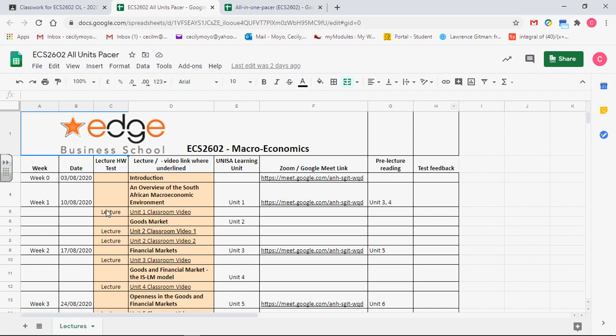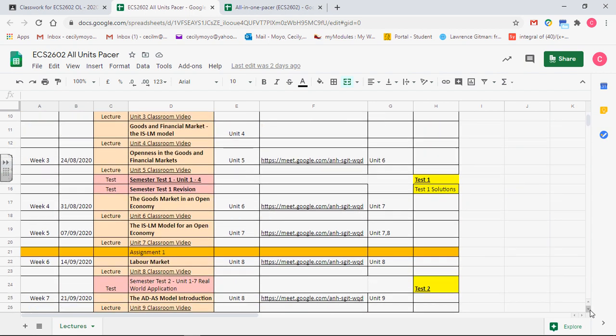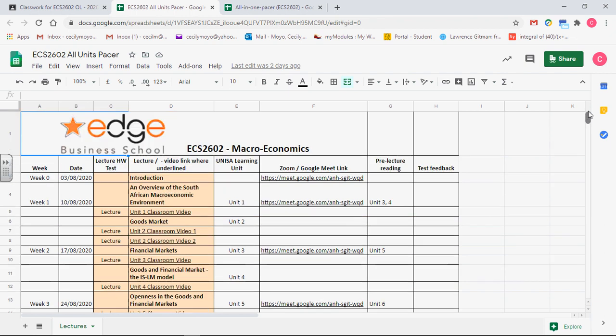On our tab here, what we have is the same thing that you had on the Google Meet, but now with more information. You'll notice on the one side in column A, I have weeks, and then column B is dates. C is letting you know what kind of exercise it is. If I scroll back up, I have week 0, which is just the introduction and an overview of what macroeconomics is about.